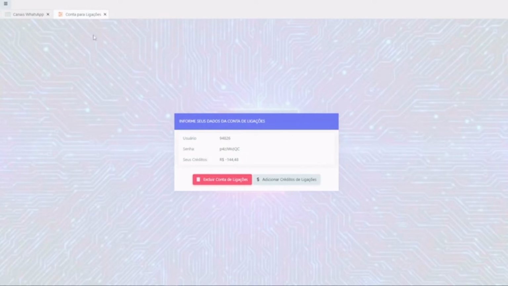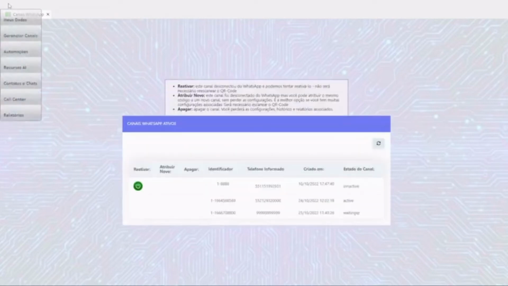Then the system will generate a call and automatically deliver it to wherever you want, at the time you determine. Later we will show this feature working.